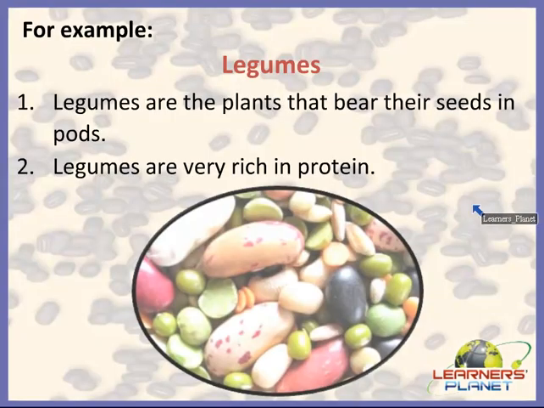Yes, the first example is legumes. Children, what are legumes? Yes, they are the plants that bear their seeds in pods. Children, we also studied pods in the previous session. Right?